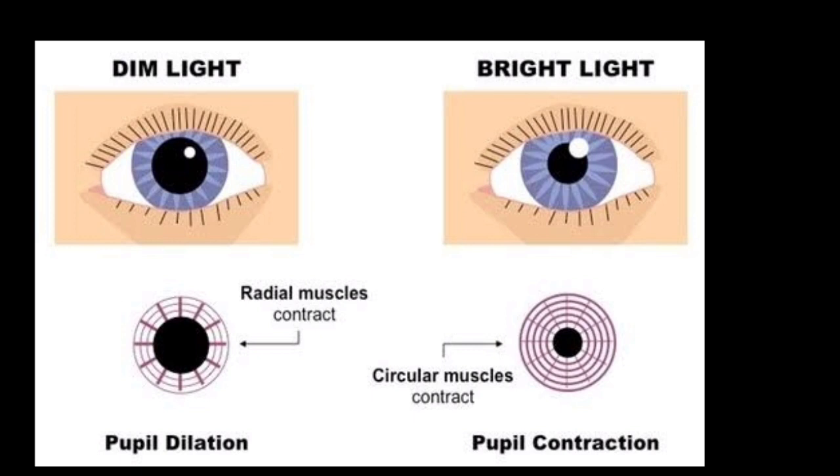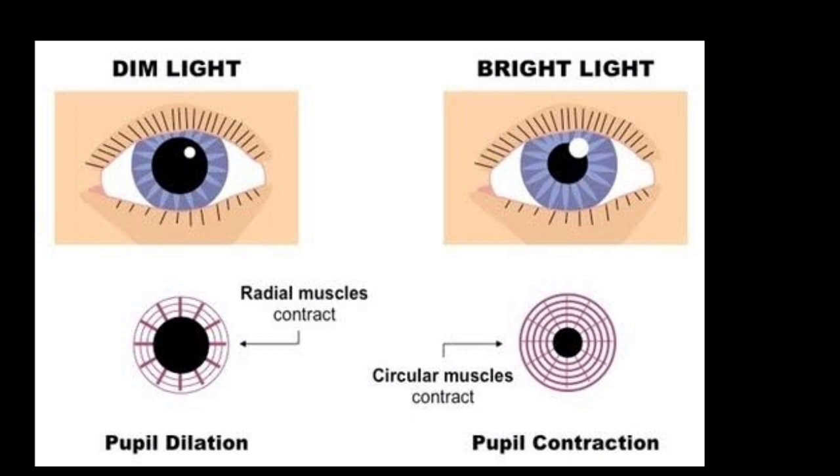Immediately when we enter the dark room, it needs some time to expand. That's why we cannot see anything. After some time, the pupil shows enlargement in its diameter, which allows more light.